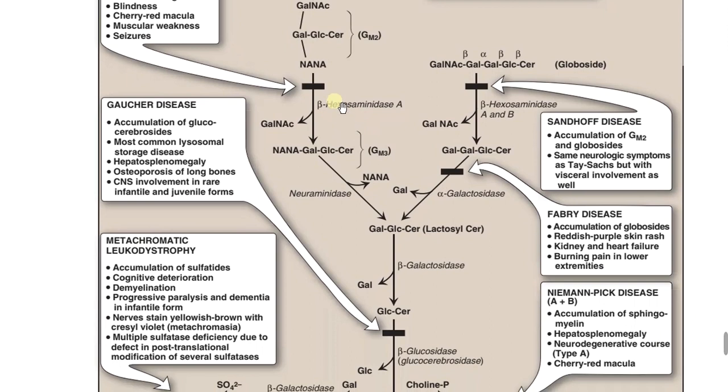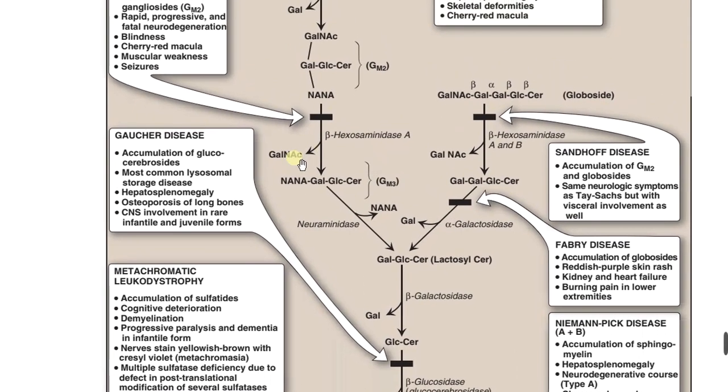And this one is involved in the removal of the galactose with the neuraminic acid, and the galactose with the neuraminic acid will be removed. The remaining fragment is NANA with galactose, glucose and ceramide. This is not a very familiar one, so there is no pathology related to this one.